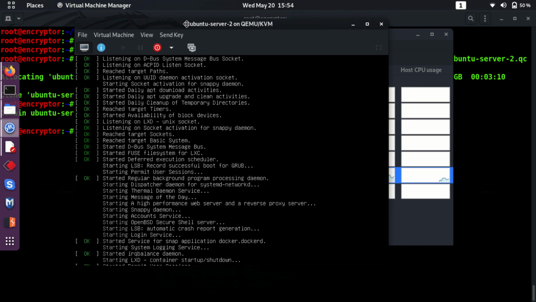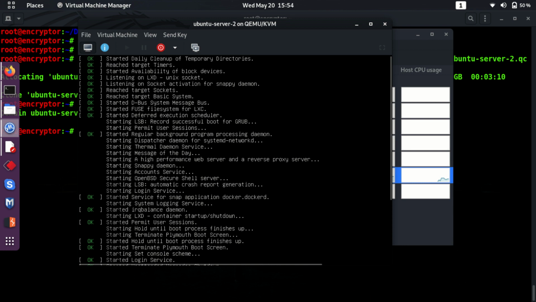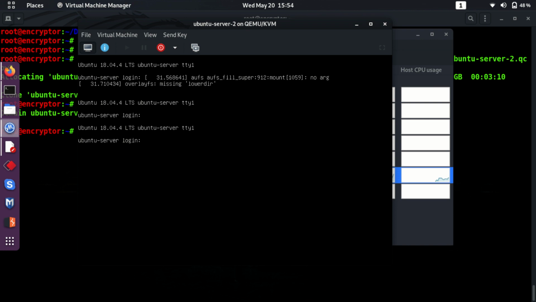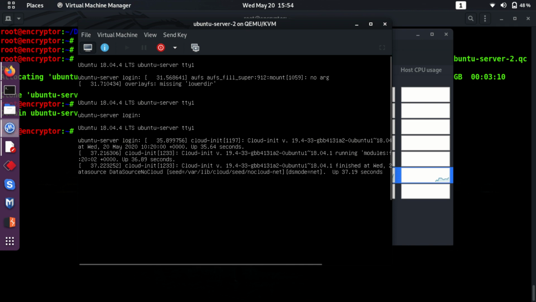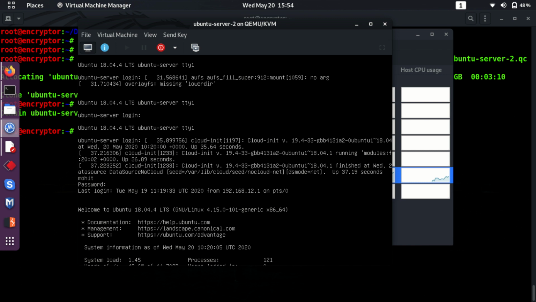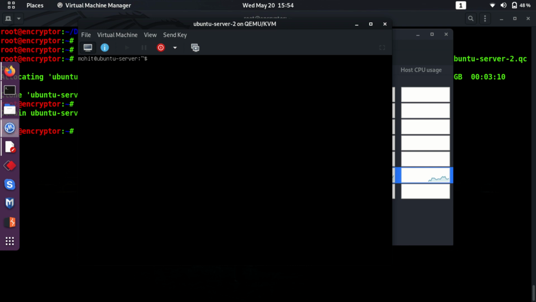So as you can see, our Ubuntu server 2 is booting up, and here it is. So let's just log in with the credentials. So as you can see, we have successfully logged in to the new virtual machine created from the existing virtual machine in KVM.